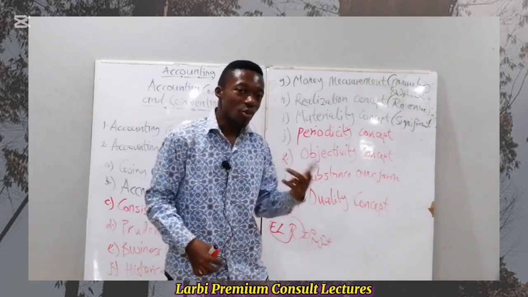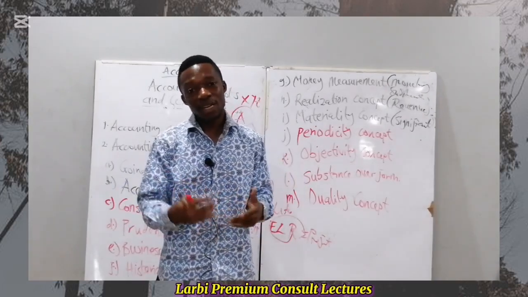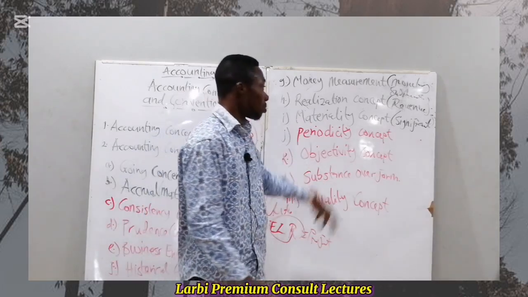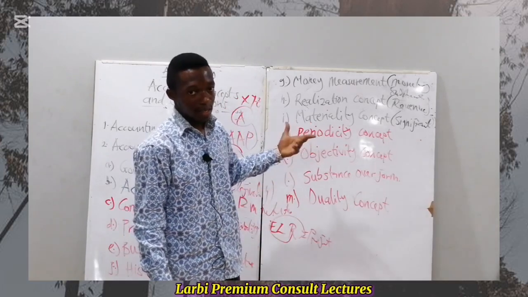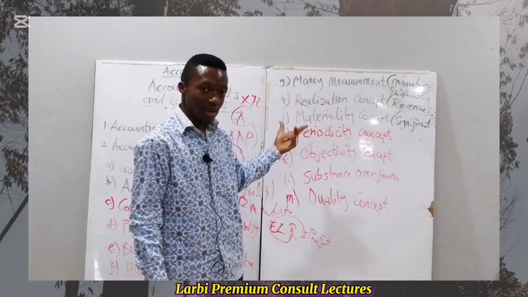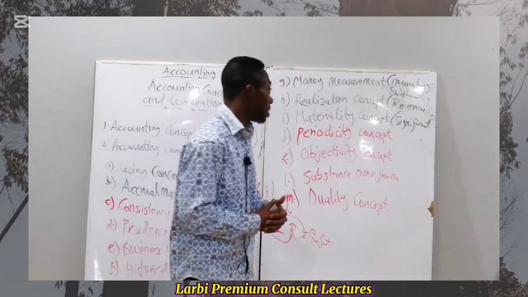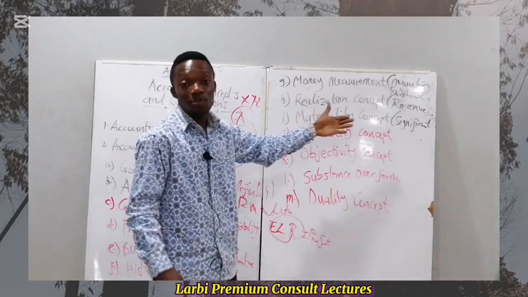If any omission or misstatement can influence the decision that users will make as per the financial statement or accounting information, then such is what we call the materiality concept. And the influence can be either material or immaterial. It can either be small or very big, depending on the significance or the nature of the value inclusion. So that is the concept of materiality.